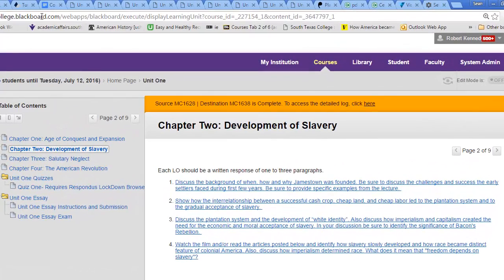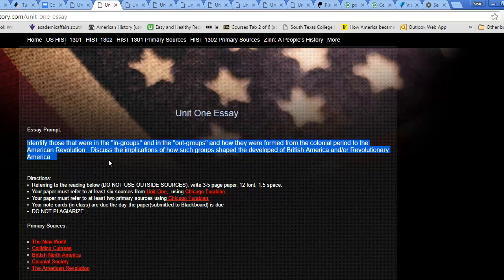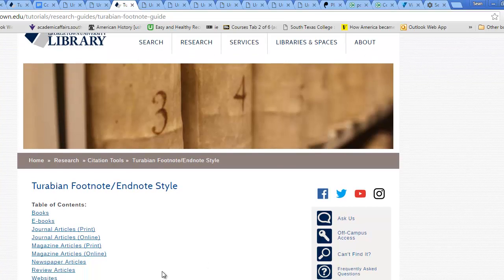But make sure you are, at the very least, responding specifically to the essay prompt. The sources, again, must come from the assigned material. So for this particular essay, Unit 1, it's coming from Unit 1 materials, Chapters 1 through 4, using what is referred to as Chicago-Turabian. Please don't overthink it. Just follow the examples that are provided here. So click the link and go through the examples.